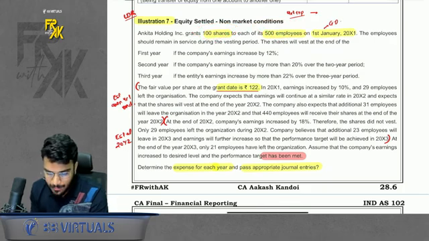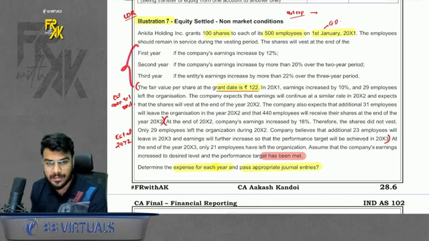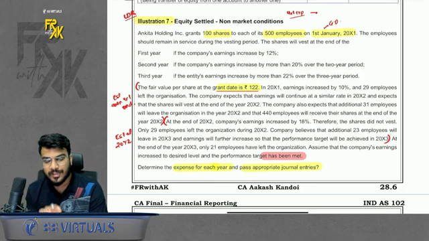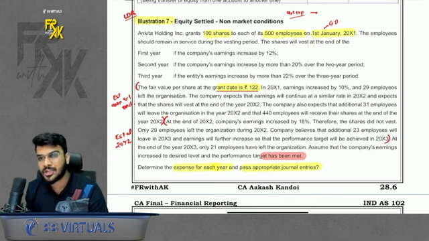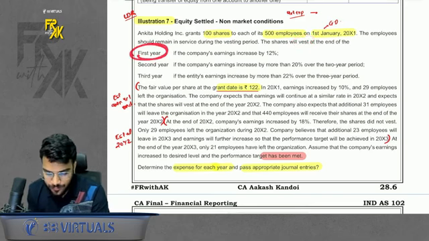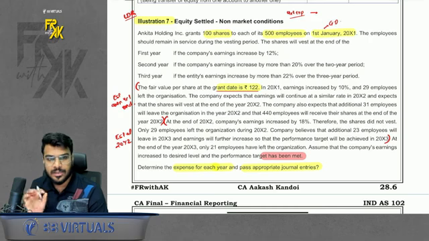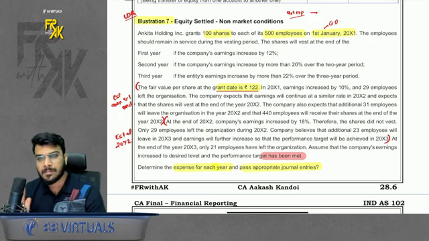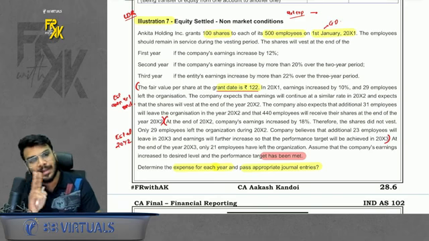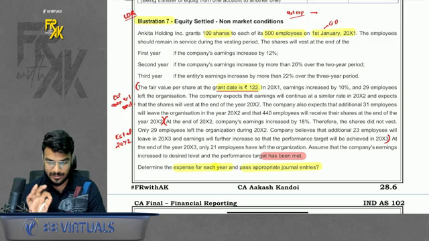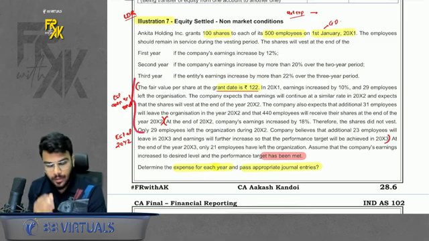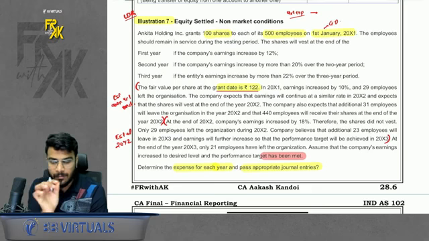Now, if you read the question on the face of it, you will feel the vesting period is 3 years, but ideally the vesting period here was never 3 years. It is said that the shares will vest at the end of the first year if you meet the target in the first year. So if the target is met in the first year, your vesting period is only 1 year. If the target is met in 2 years, the vesting period is 2 years. If the target is met in 3 years, the vesting period is 3 years. But in this question, the vesting period from day one will never be 3 years. Now how to solve this?